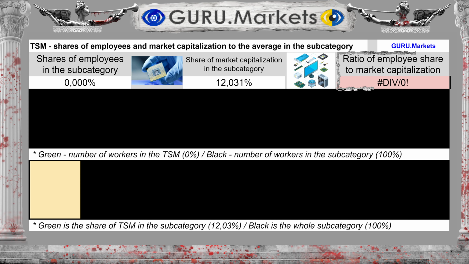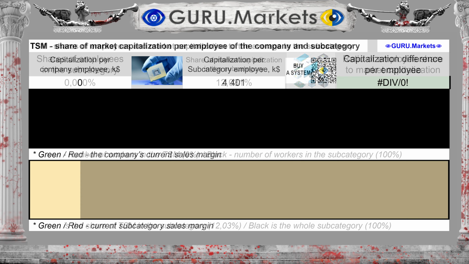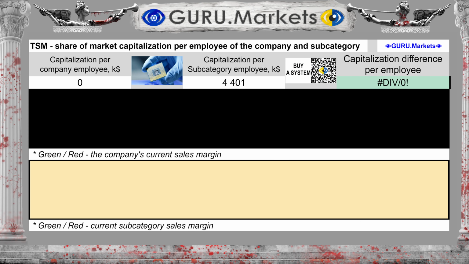The company's share in terms of the number of personnel in the subcategory is 0%. This is less than its share of market capitalization. This reflects the company's stock price. The amount of market capital per company employee is $0,000, whereas in the subcategory it is $4,401,000.